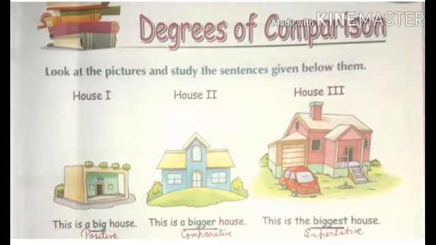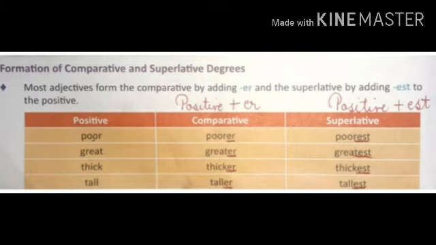Now we will learn how to make comparative and superlative degrees. Formation of comparative and superlative degrees. We can form comparative and superlative degrees of adjectives in the following ways. First, most adjectives form the comparative by adding er and the superlative by adding est to the positive. Let us learn by example.